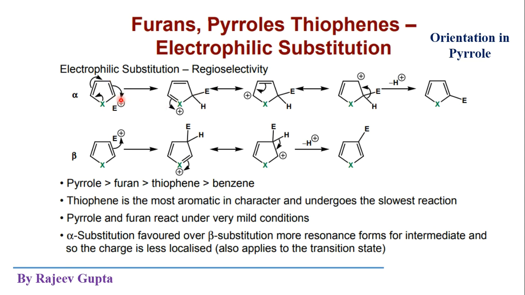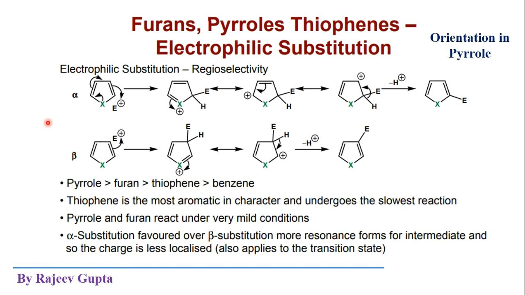Okay, so two types of positions are available. In case of pyridine, three types of positions were available, but in case of pyrrole, furan and thiophene, only two different positions are available. Position number 2 and position number 3, or we can say position is first alpha and then beta. So what is the regioselectivity? How do we see it?